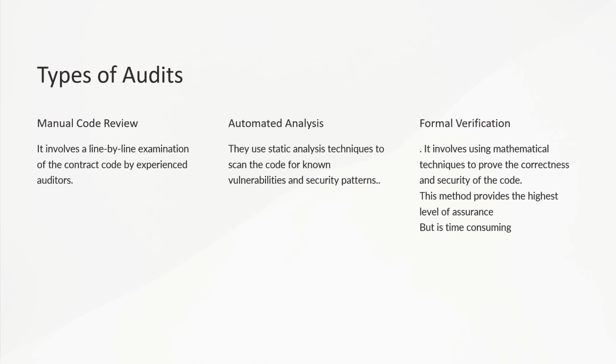Formal verification is a rigorous approach to auditing smart contracts. It involves using mathematical techniques to prove the correctness and security of the code. This method provides the highest level of assurance and can detect even the most subtle vulnerabilities. However, it is a complex and time-consuming process that requires specialized expertise. Now let's look into detail in all of these types.